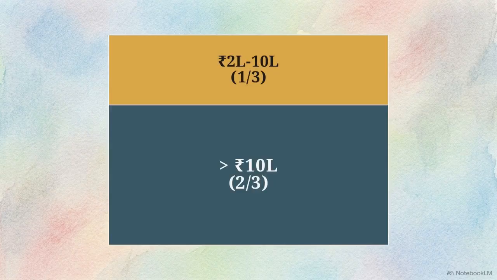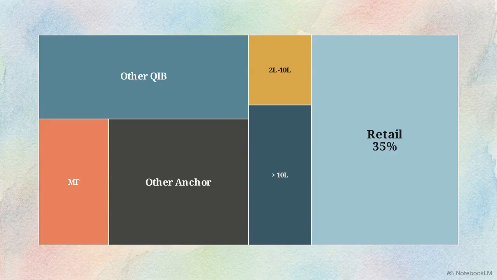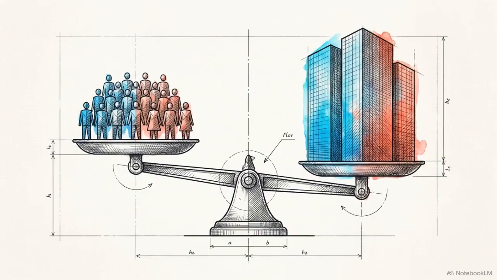With the allocation matrix set, the system needs to determine the price. This is where the 100% book-built mechanism comes in. In fixed-price sales, the company dictates the exact cost. In book-built issues, a range is provided, and market demand determines the final clearing price. This chart visualizes the engine's boundaries.